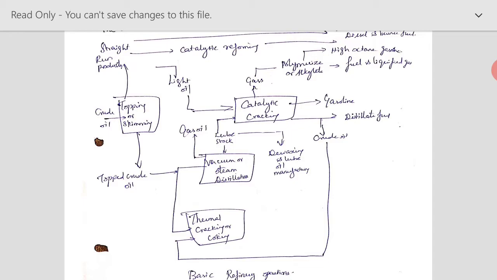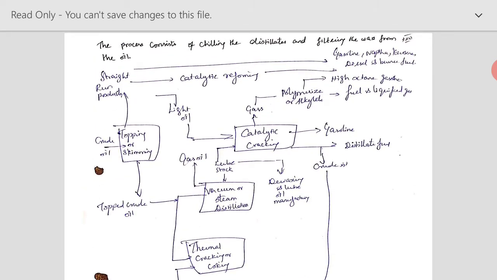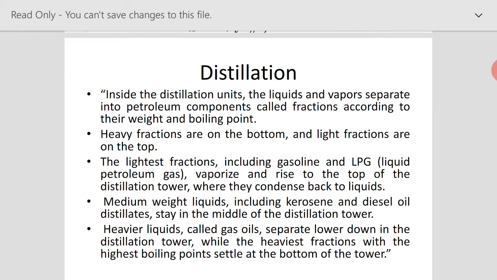So this is your basic refinery operation. We can see four important operations. One is topping, another is catalytic cracking, the next is catalytic reforming, and finally coking. We'll discuss these one by one in the coming slides.